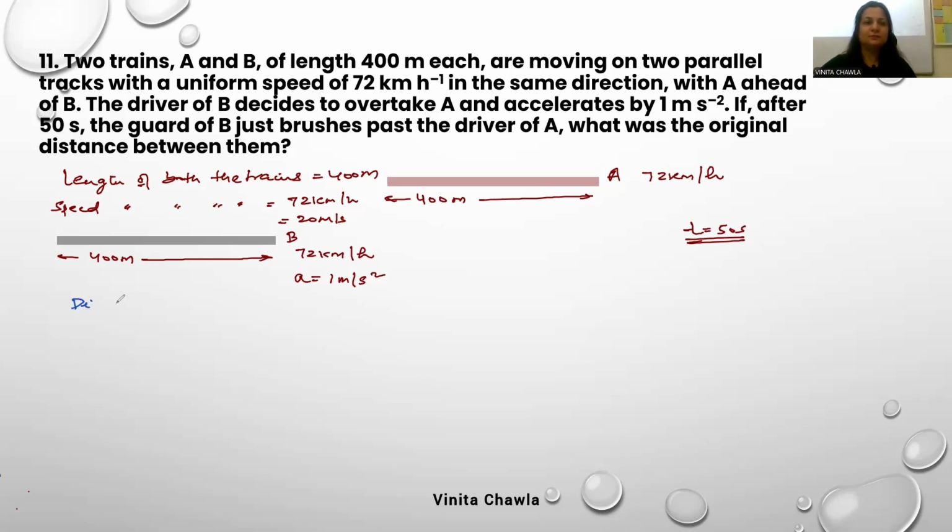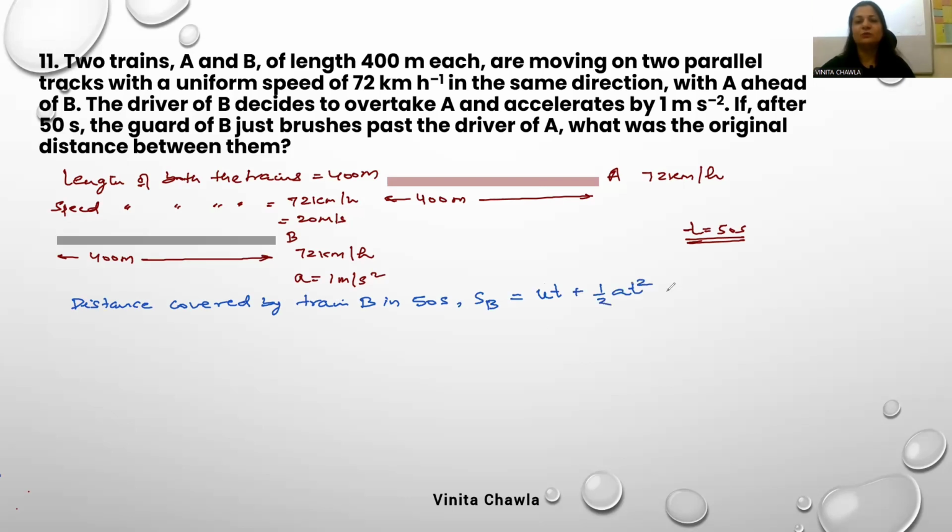Distance covered by train B in 50 seconds. Let's write SB for the distance. It's ut plus half at square.